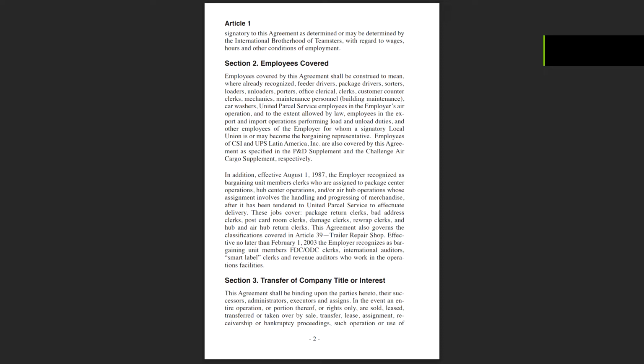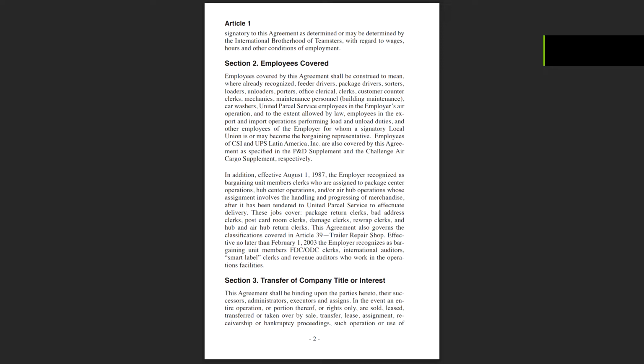In addition, effective August 1, 1987, the employer recognized as bargaining unit members clerks who are assigned to package center operations, hub center operations, and/or air hub operations whose assignment involves the handling and progressing of merchandise after it has been tendered to United Parcel Service to effectuate delivery. These jobs cover package return clerks, bad address clerks, post card room clerks, damage clerks, rewrap clerks, and hub and air hub return clerks.